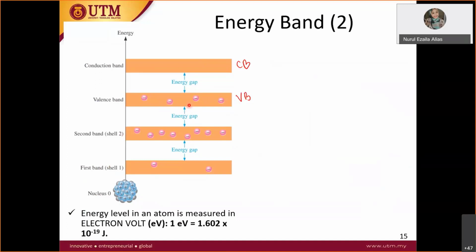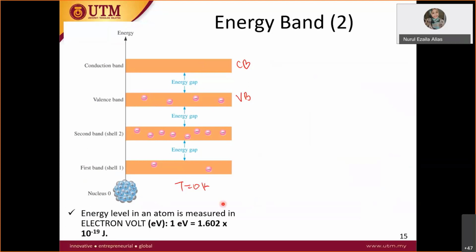Now we are talking about t equal to 0, where all these valence electrons stay there. It's like sleeping here. Nothing can change these valence electrons; they stay here forever until we give energy, energy in terms of temperature.